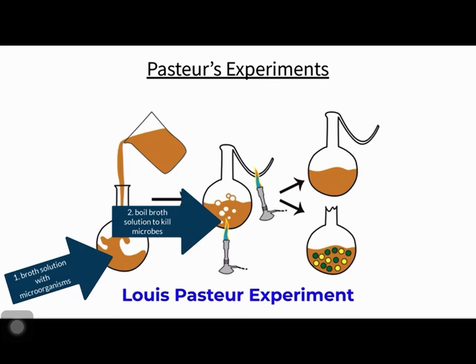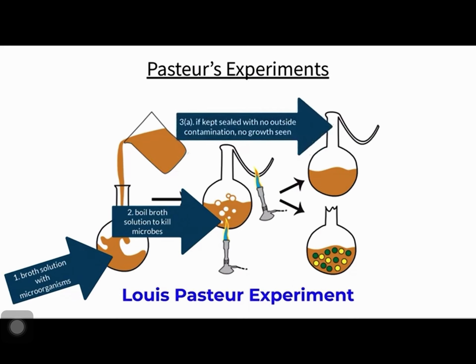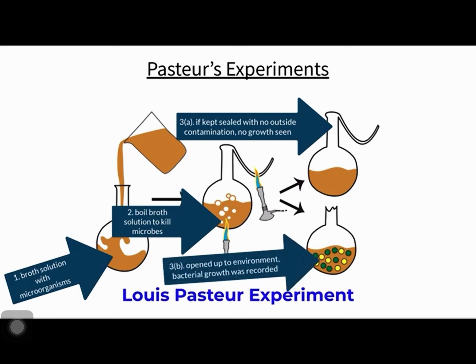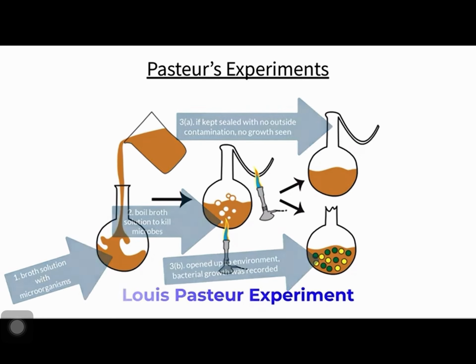When the solution was sealed and the environment still sterile, there was no additional growth in the flask. So even though the broth had the proper components needed to build life, nothing happened. No life was built. No new cells were created or spontaneously generated from this solution. But when the flask was opened up to the exposed outside environment, bacterial growth would shortly follow. This was because opening the flask to the non-sterile environment meant some bacteria would make their way into the flask, consuming the contents in the broth and reproducing. Again, this shows that once cells enter the solution, you will get more cell growth, solidifying the idea that cells can only arise from pre-existing cells.